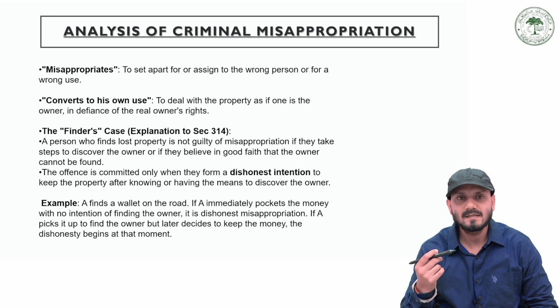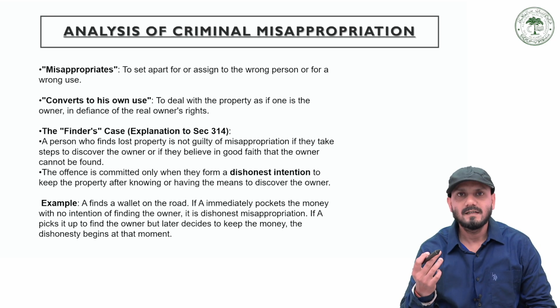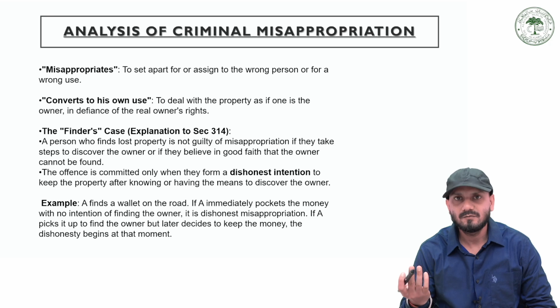It is not necessary that at the time of picking up the property your intention was dishonest. Your intention might be innocent. The dishonest intention may develop subsequently. So when he picks up that phone, his intention might not be dishonest, but seeing that it is a brand new iPhone, he develops dishonest intention, inserts his own SIM and starts using that phone. Then this is called criminal misappropriation of property.